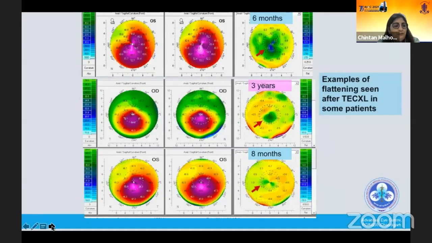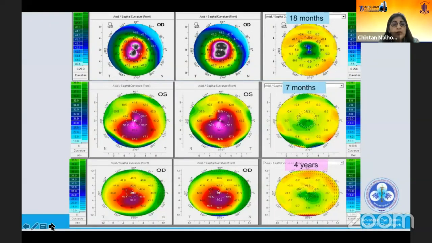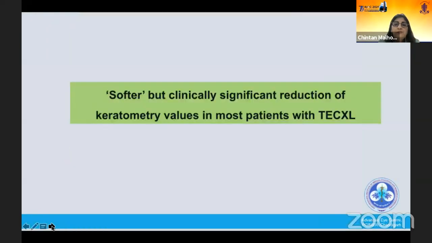And these are the examples of flattening seen in some patients of transepithelial CXL, which have been seen in the short term as well as the long term, as long as 3 years and 4 years. Not to say that failures are not there, but we have seen that they are to the tune same as seen for the conventional CXL. So my experience has been that a softer but clinically significant reduction of keratometry values is seen in most patients